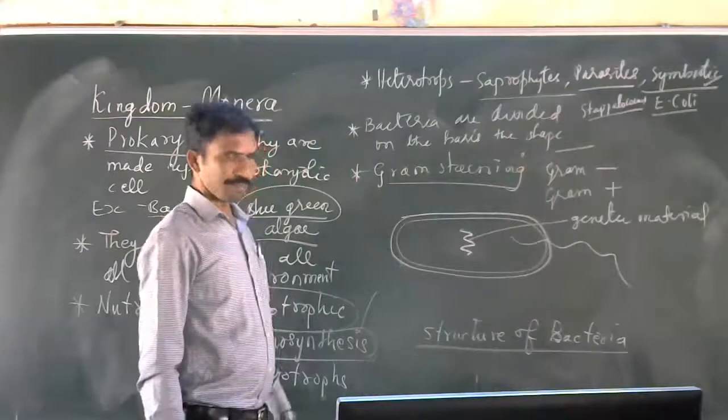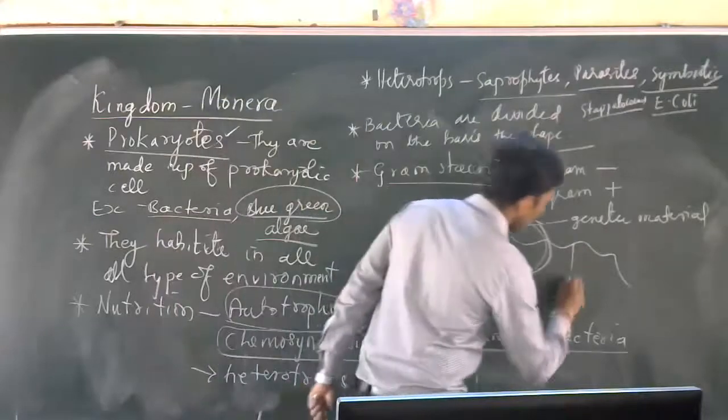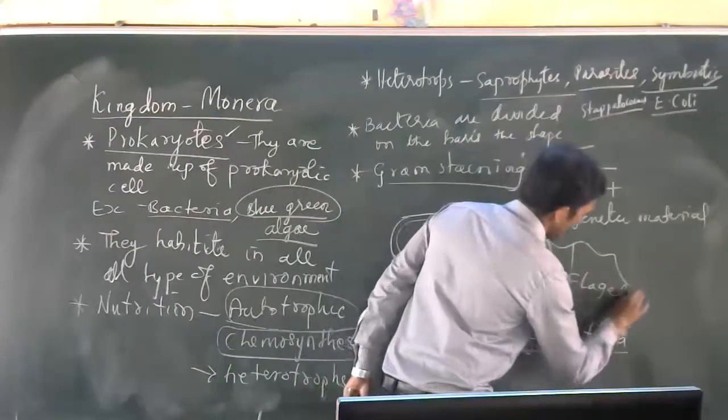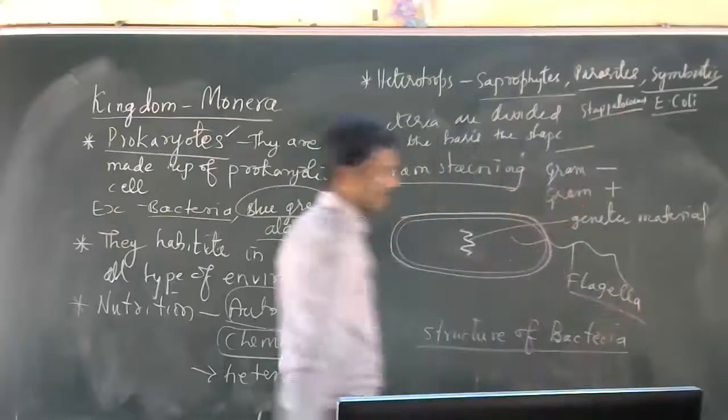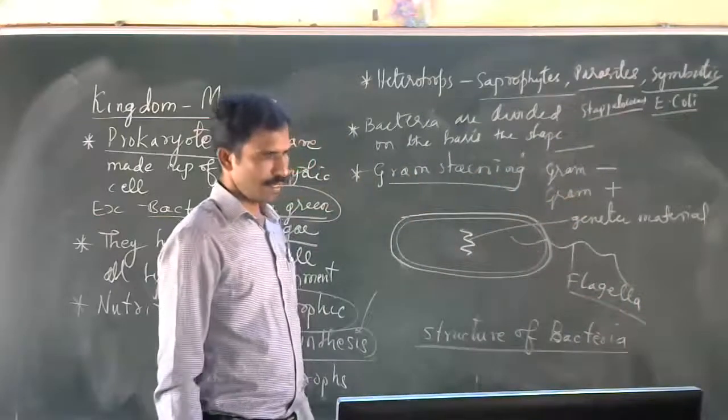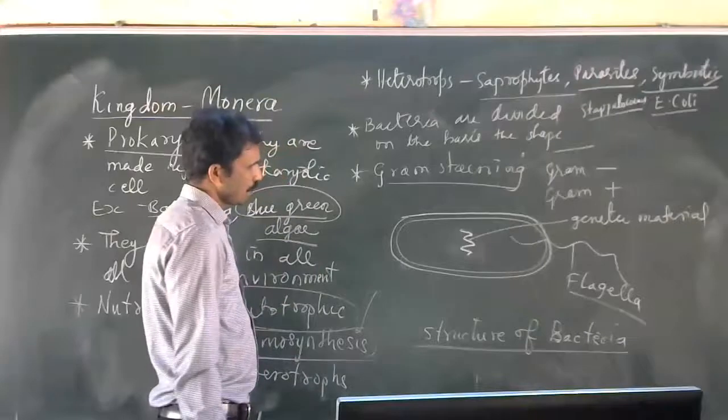Understood? They have flagella. They move with the help of flagella.